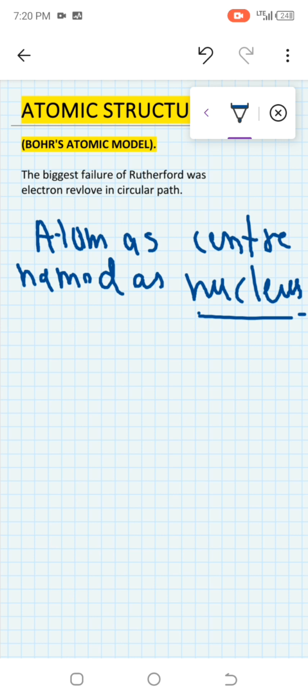Fine. After that, he told that electrons revolve only in fixed circular orbits. Rutherford said electrons revolve in a circular orbit.